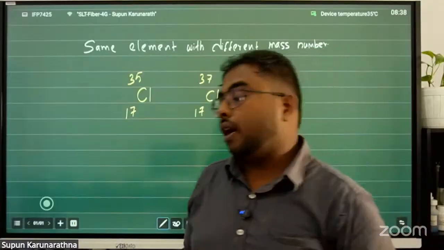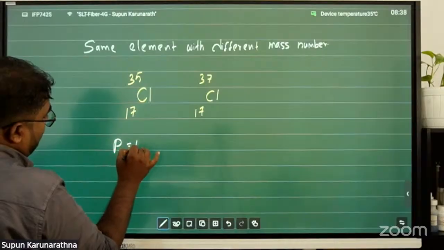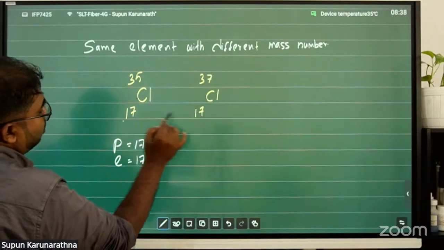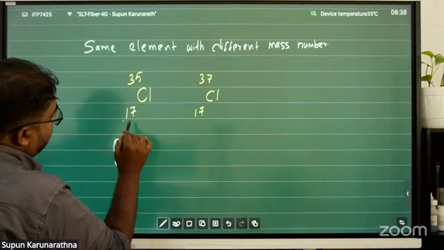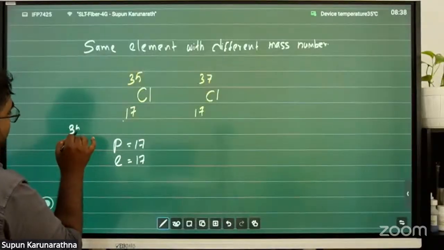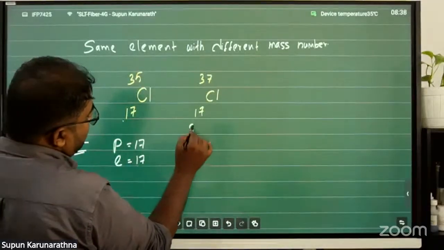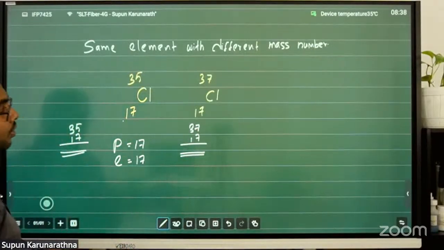Considering the subatomic particles, protons are 17 and electrons are 17, but the neutrons are not the same. Here 35 minus 17, and here 37 minus 17, you can find the number of neutrons.